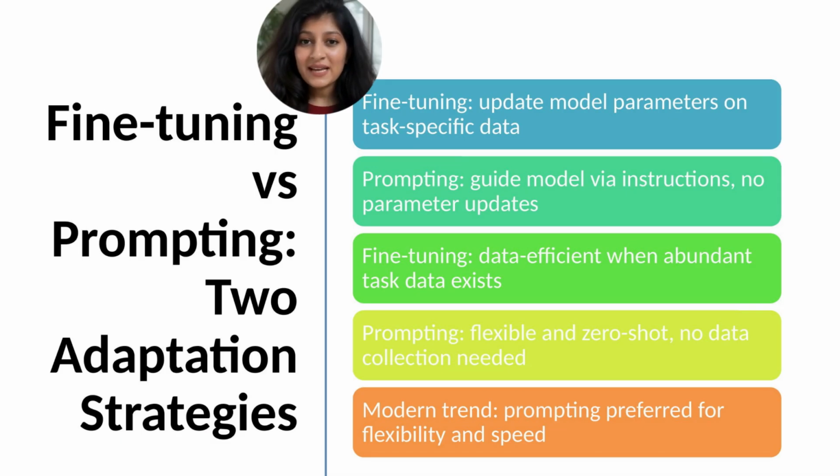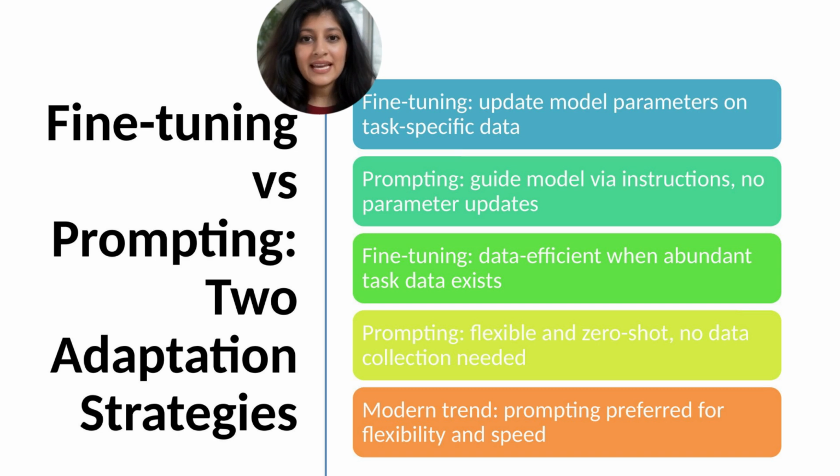There are 2 paradigms for adapting models to specific tasks, each with trade-offs. Fine-tuning is the traditional approach. You have task-specific labeled data. Train the model on this data, updating all parameters. The model learns task-specific patterns. Fine-tuning works well when you have sufficient labeled data and computational resources. It can achieve excellent performance.